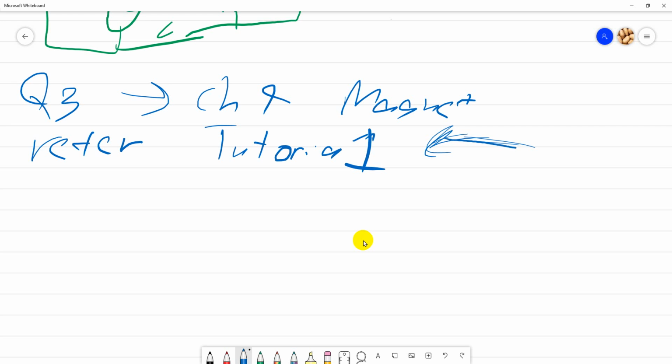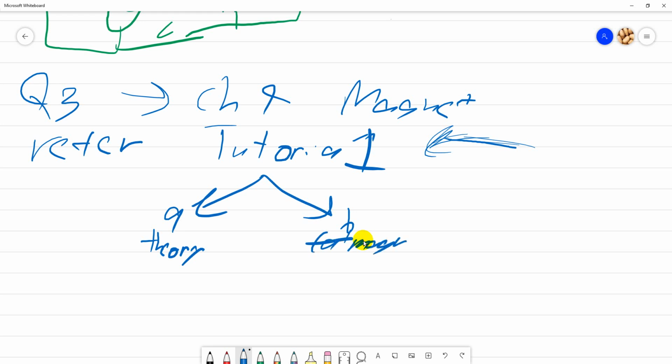There will be 2 parts. Part A is theory and part B is calculation on magnetic circuit. If you don't want to answer theory, that is very bad because, as I mentioned before, it is 25 marks. So this one will be 12 marks and this one is 13 marks.